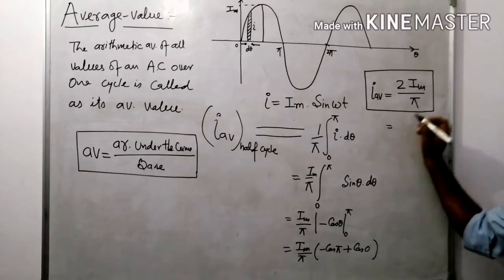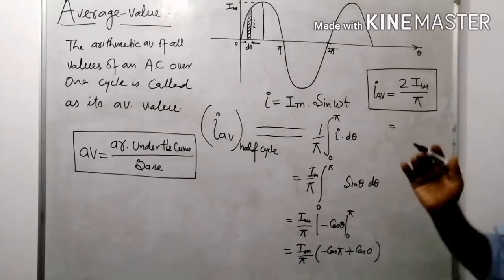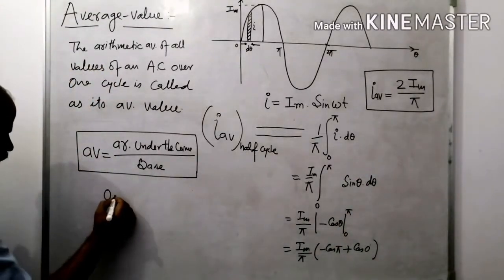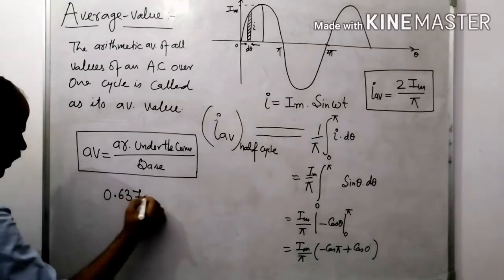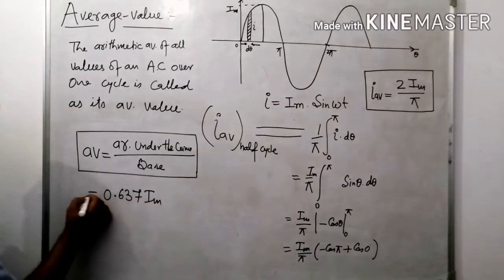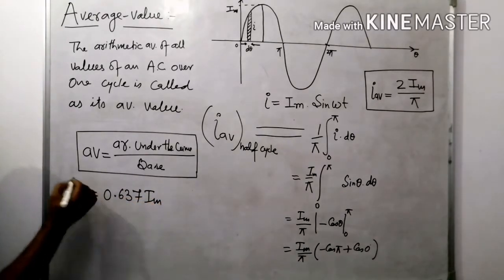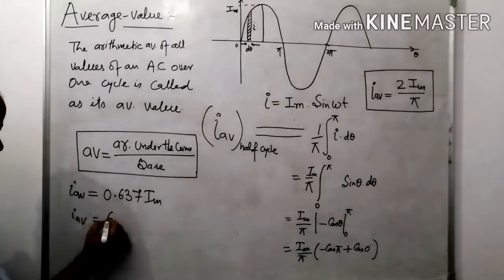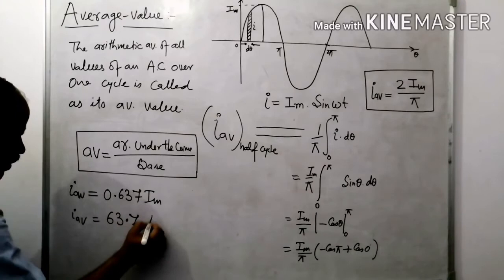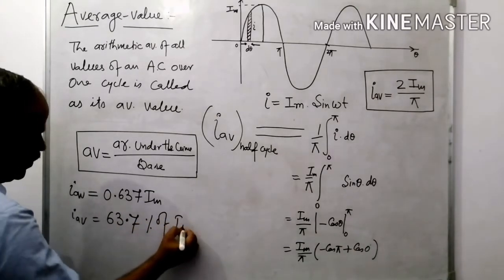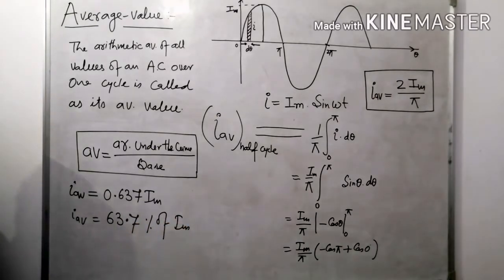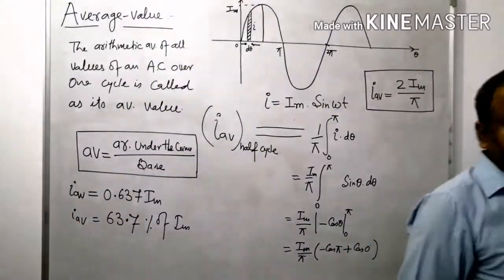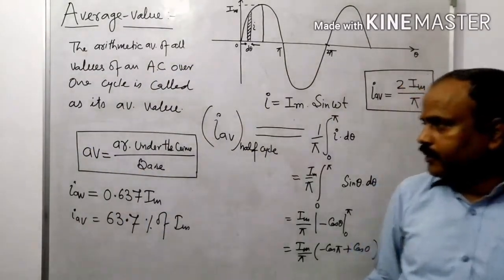If we divide 2 by 3.14, it becomes 0.637 of maximum. It is nothing but I average. I average is 63.7% of the maximum value of current. So this is all about the average value of alternating current.